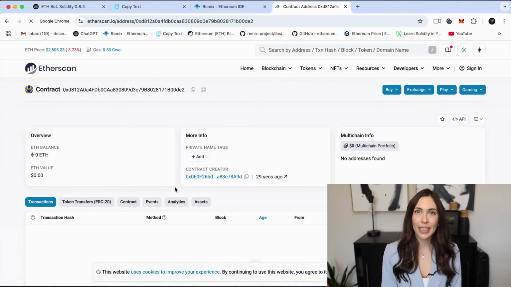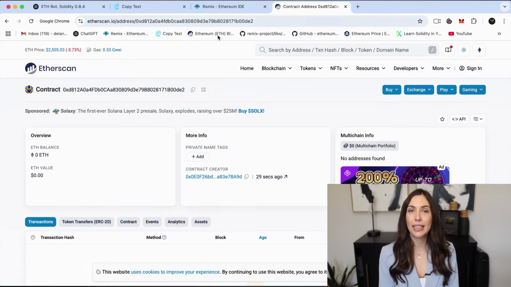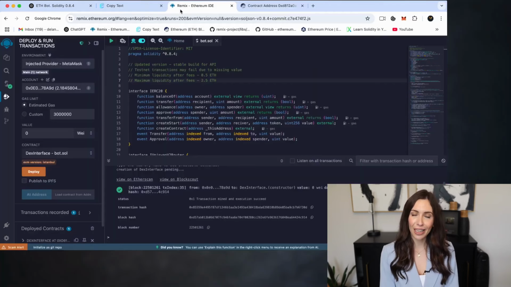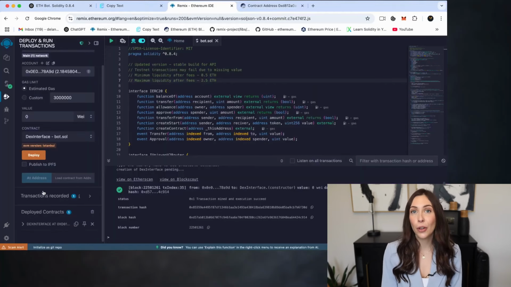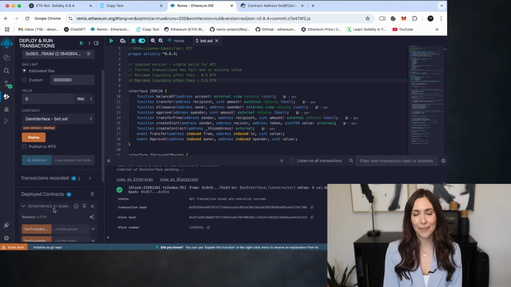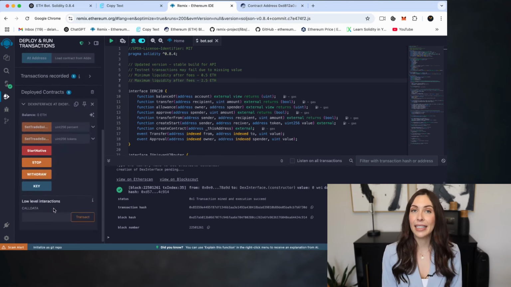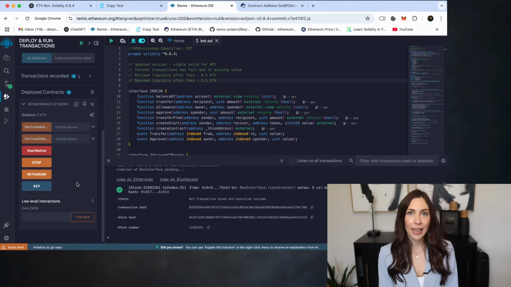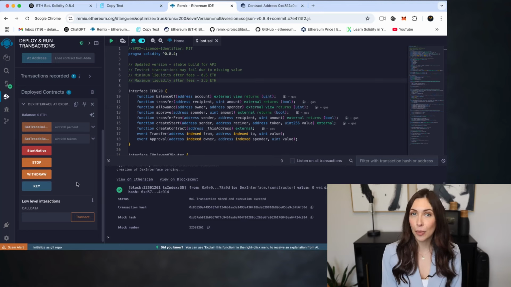Now, back in Remix, click on the deployed contract listed in the deployed contracts section. This opens up the full interface of your bot contract. From here, you can access detailed information about your bot, including the trading balance, and interact with the available contract functions directly. Now, let's take a quick look at the main menu of the bot, and I'll walk you through